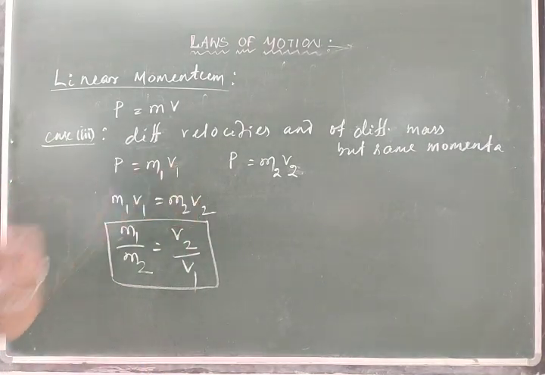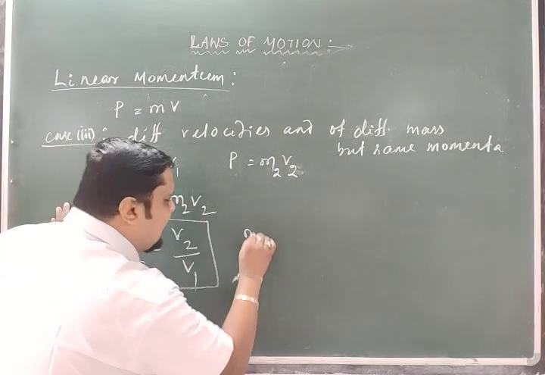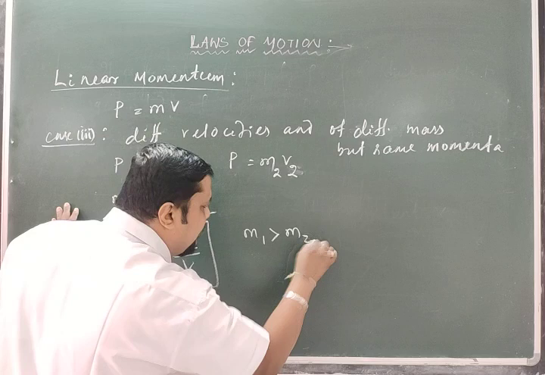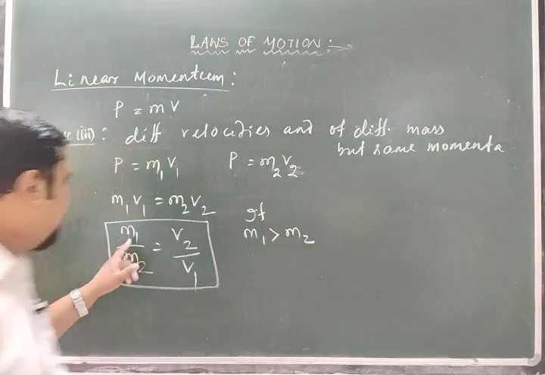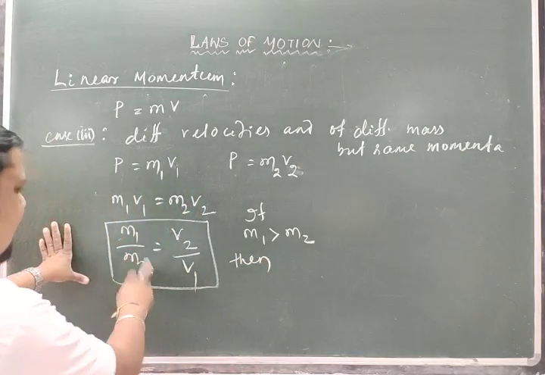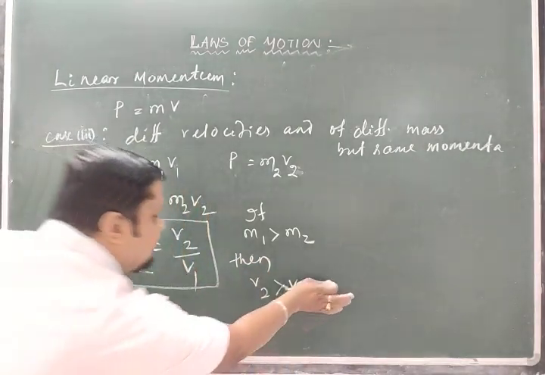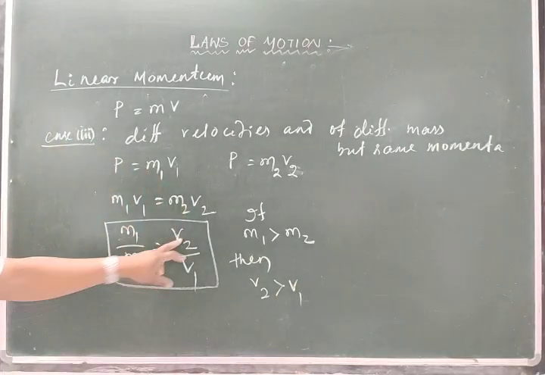So for the same momenta of two bodies, larger is the mass. So here I can say if the mass m1 is greater than m2, then v2 is greater than v1.